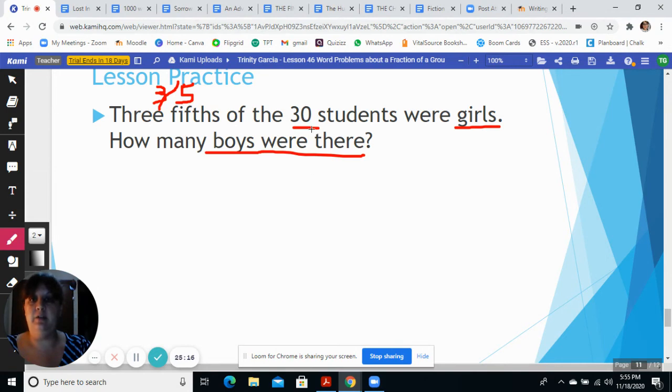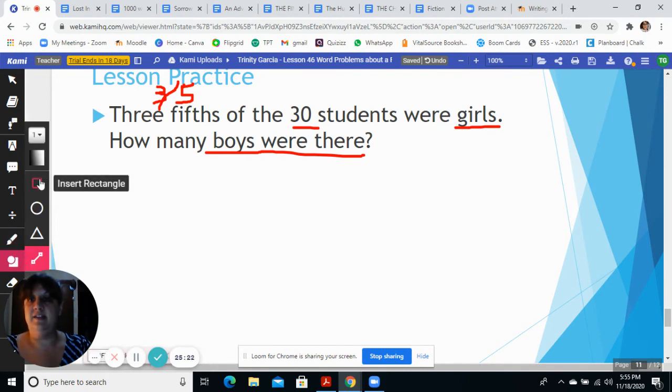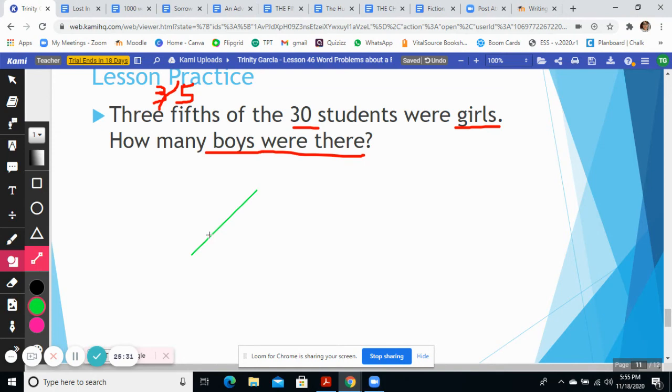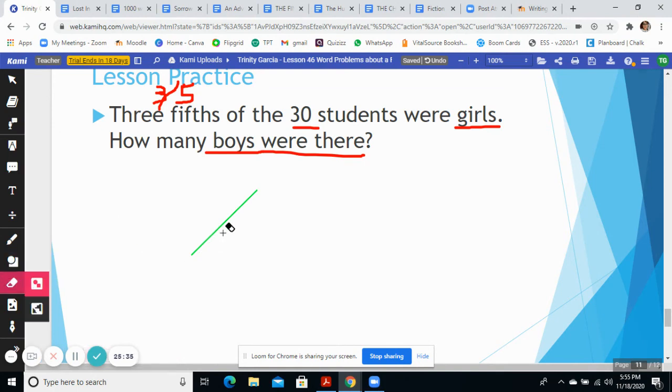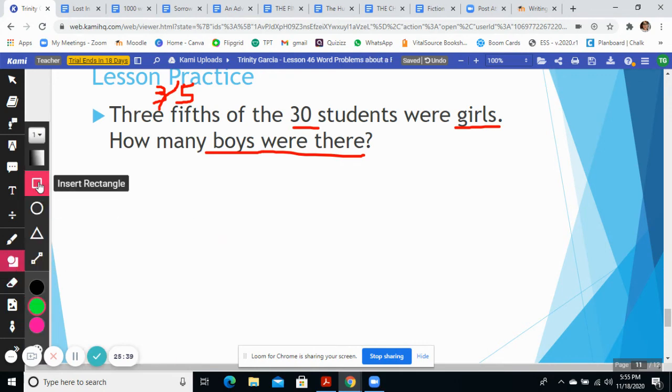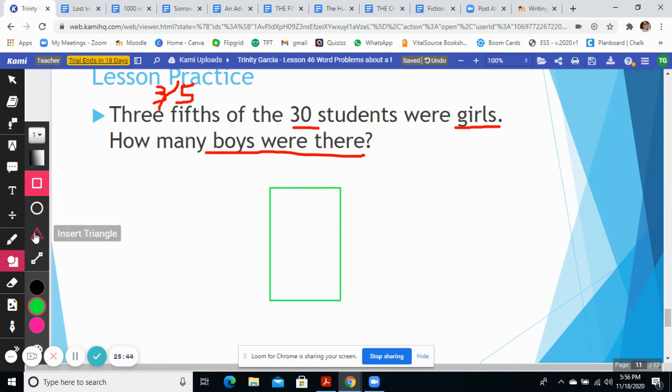And we know that there were 30 students and they're divided into 5 equal groups. So let's get our rectangle here. Let's erase that, because we don't need a line. Okay, here's our rectangle. We're going to divide it into 5 spaces.